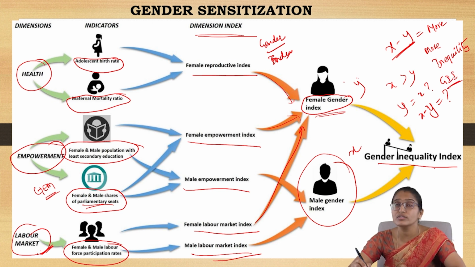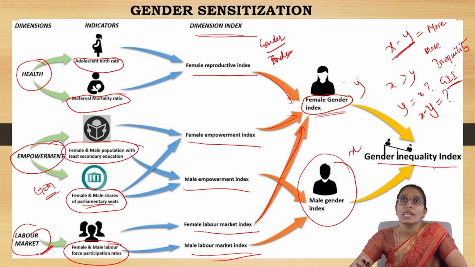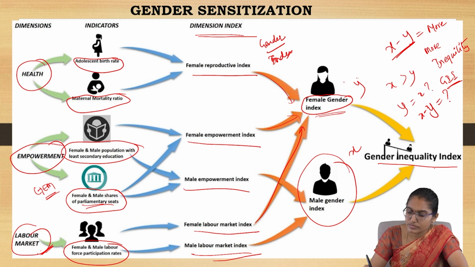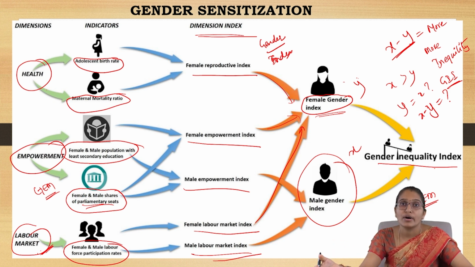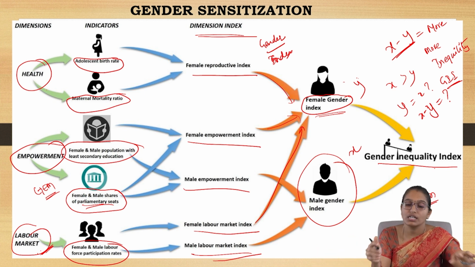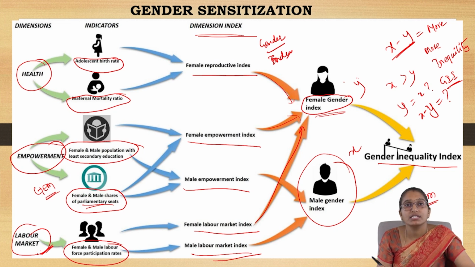If it is high, what do you have to do? Then you have to find the factors to improve, or you take another term called GM. That shows what the factors are that are the reason for the inequality. So try to find out the loopholes and go for encouraging or enhancing empowerment. Try for the equality ratio, and see how much further you have to do. So this gives complete information about the inequality that exists and what you have to do to make the country gender equal.